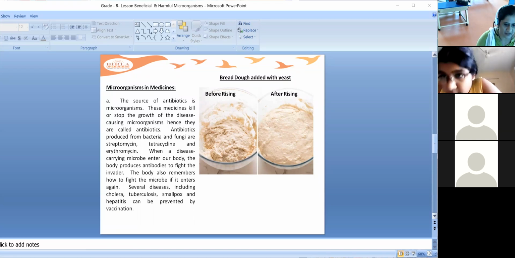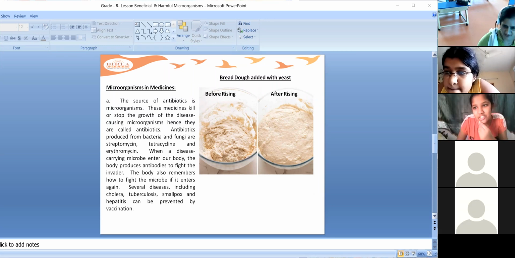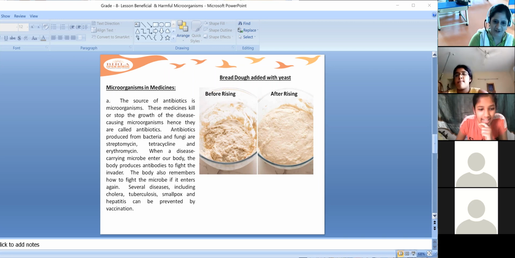In the case of chapati, you're not mixing any yeast. But in the case of the preparation of cake and bread, you'll mix it. That will become smooth and soft. That will also increase its size.